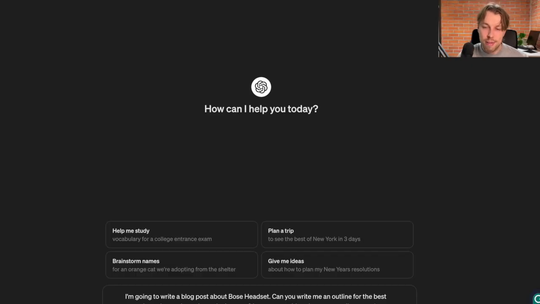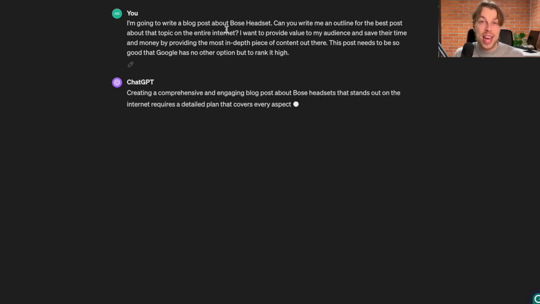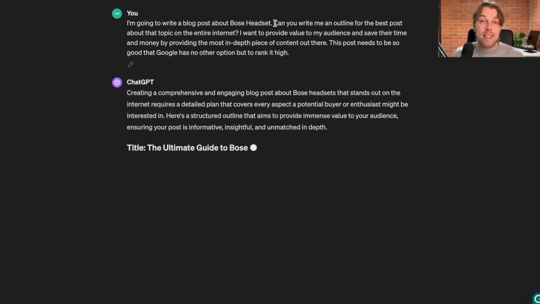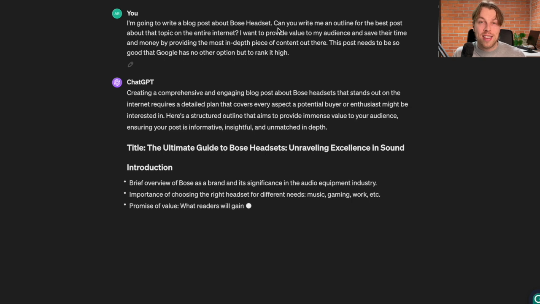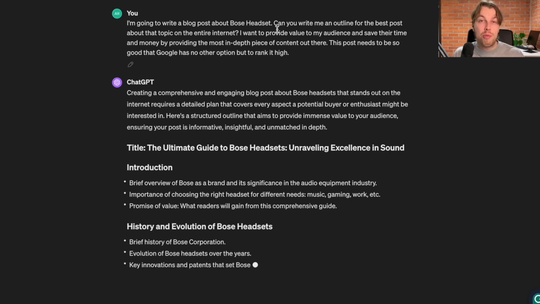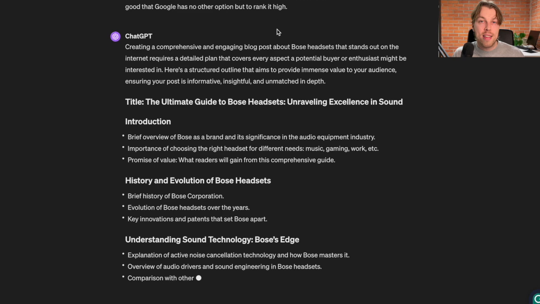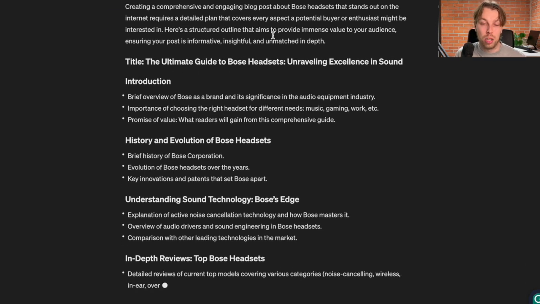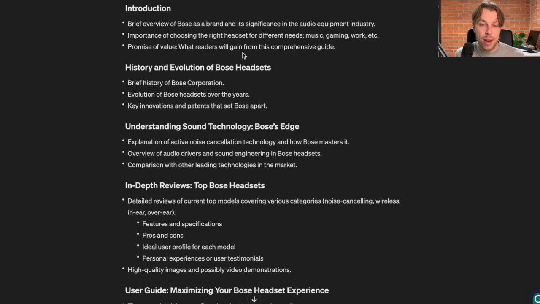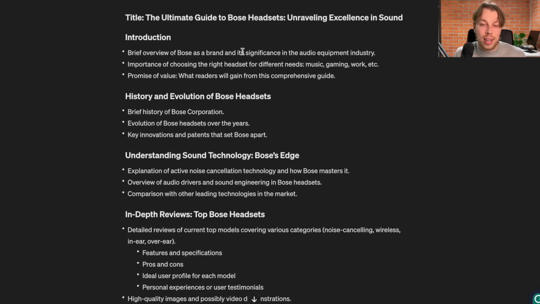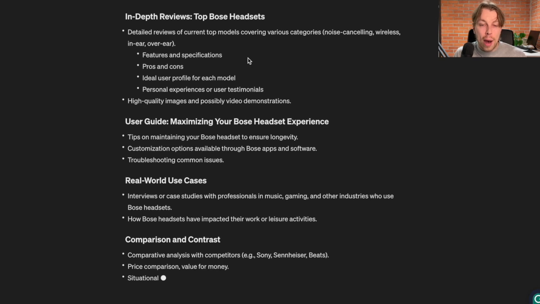And to do this, you can use ChatGPT, for example. Here I'm showing how to use ChatGPT to write a blog post about Bose headsets. So I'm basically just asking ChatGPT to create this kind of an outline with which I leave absolutely no stones unturned about this Bose headset. And I'm telling ChatGPT that I want this review to be the best and the most comprehensive piece of content that ranks high on Google. And here ChatGPT goes. So it is providing me with this very good and very comprehensive outline for my blog post.